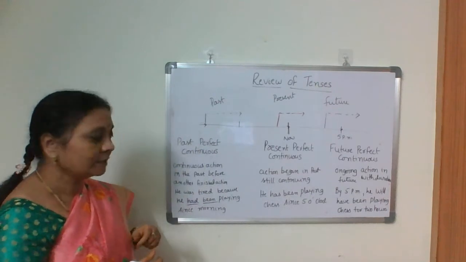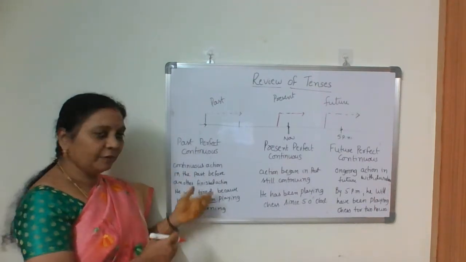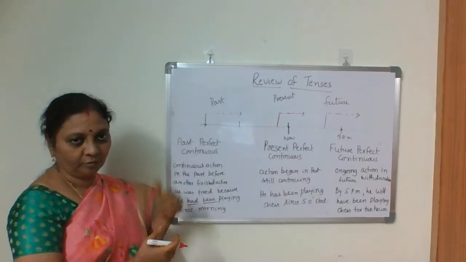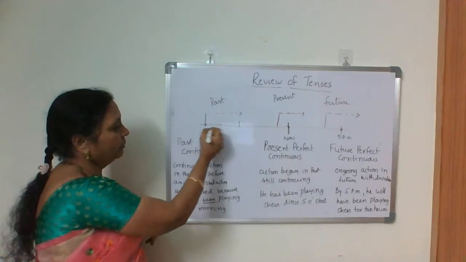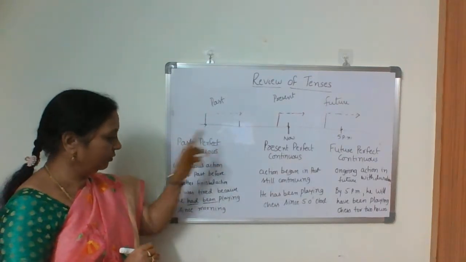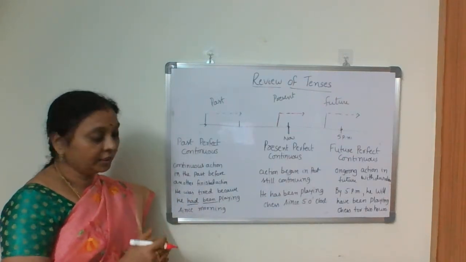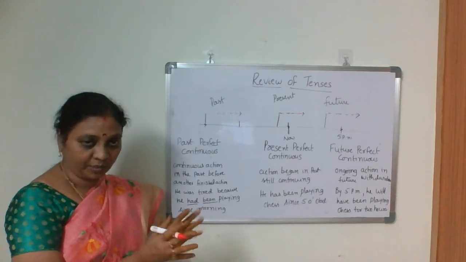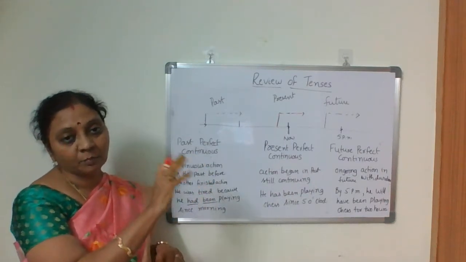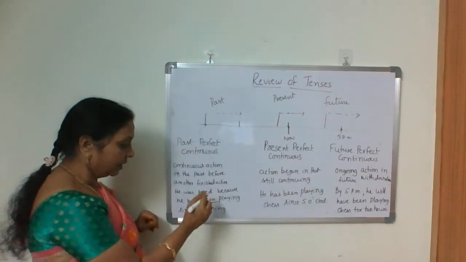Then what is past perfect continuous tense? A continuous action in the past, but before another past action, before another finished action. It also continued for some time. He was tired. Why was he tired? He was tired, one past action, because he had been playing since morning. He had been playing since morning, that's why he was tired.